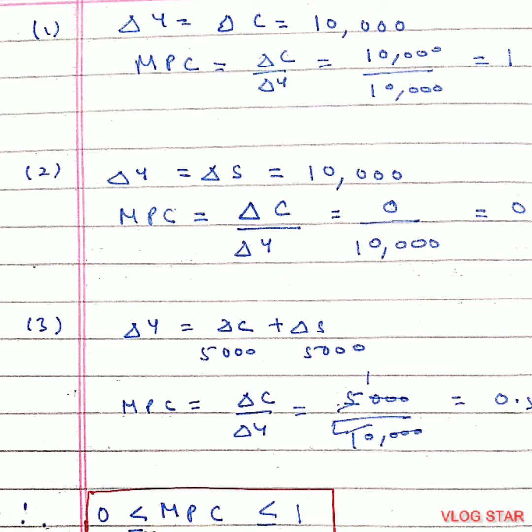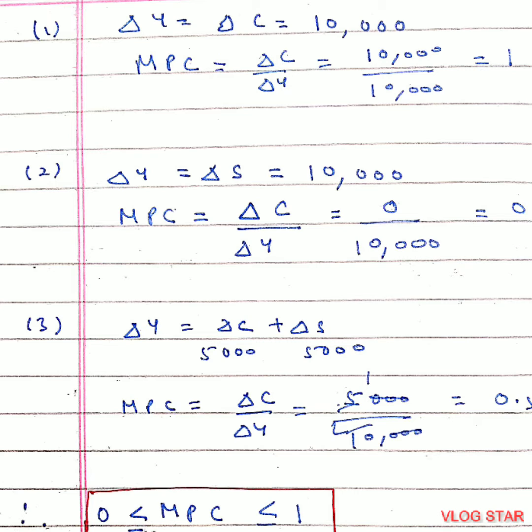Now see the second scenario. In the second scenario, we are talking about a person who is very miserly. He wants to save as much money as he can and he doesn't spend money to improve his lifestyle as well. So when he gets 10,000 as bonus, he will try to save it all. Let's suppose he saved all 10,000 rupees. So what would be the MPC? There is no change in consumption, 0 upon change in income which was 10,000. That would be 0. So the person who saves everything has 0 marginal propensity to consume.